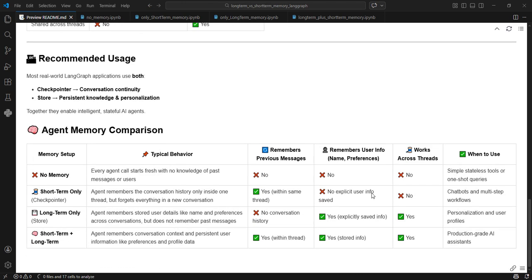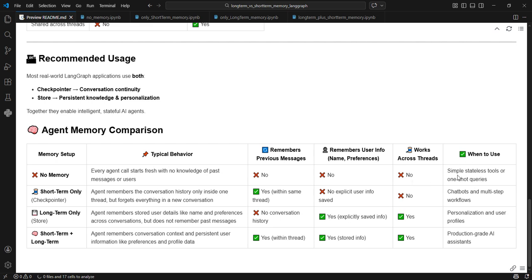I have also prepared a comparison table, which explains what happens when we are not using any memory versus only short-term memory versus only long-term memory versus both. So when we are not setting up any memory in LangGraph, every agent call starts fresh with no knowledge of past messages or users. Whenever we call the LangGraph graph, there is no information about what happened in the past. It does not remember the previous messages. It does not remember user info, name, preferences, nothing, and it does not remember information across threads either.